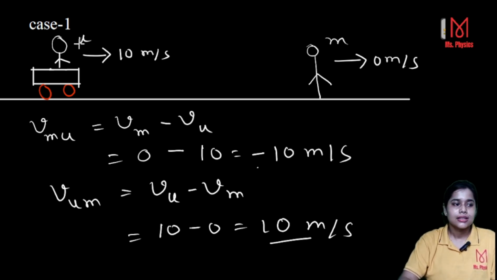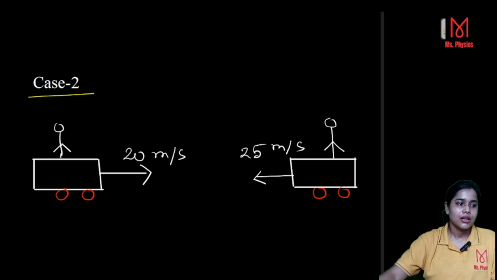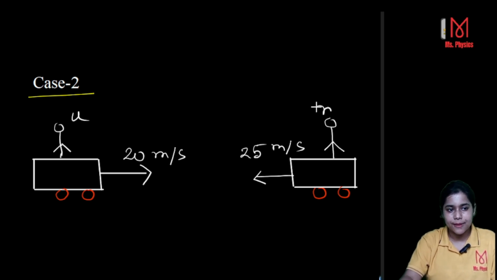Now let's go to case 2. Now see that we both are in some bus or car, whatever. Suppose this is your bus and this is me. You are moving in a bus whose velocity is 20 meter per second, and here the bus is moving with 25 meter per second.